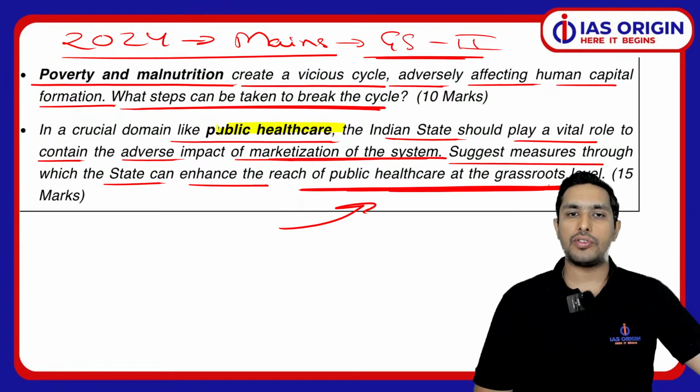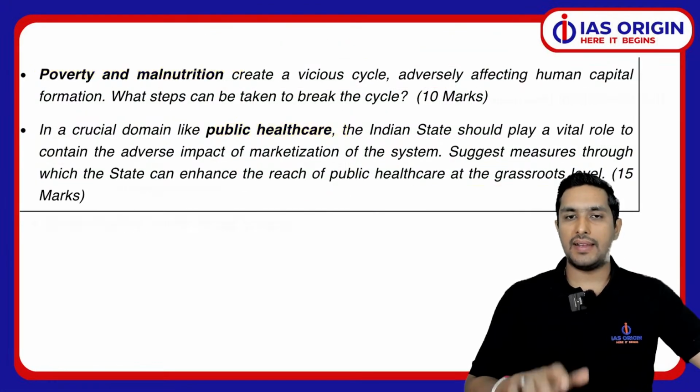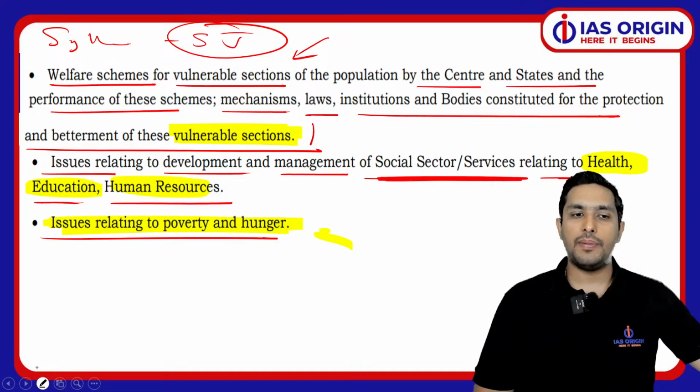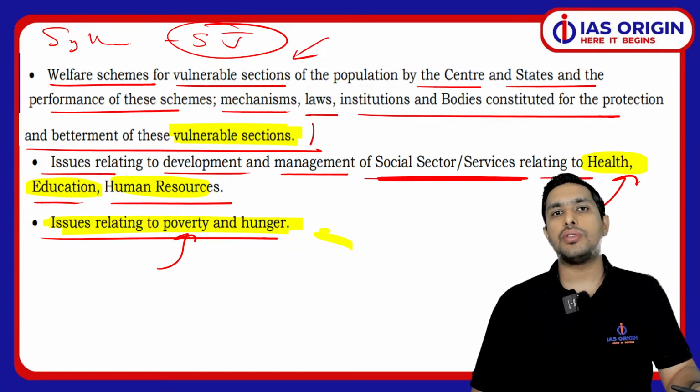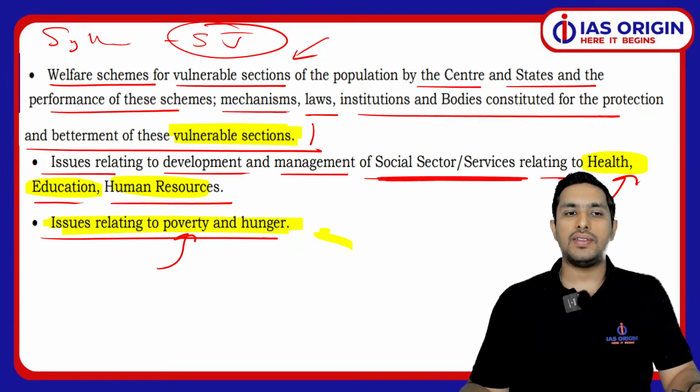So you can see we have a question on healthcare, we have a question on poverty. As I already told you, usually they focus on these themes. So they focused on poverty and healthcare. There may be a question on education, on human resource. So this is a very important aspect we are supposed to understand.